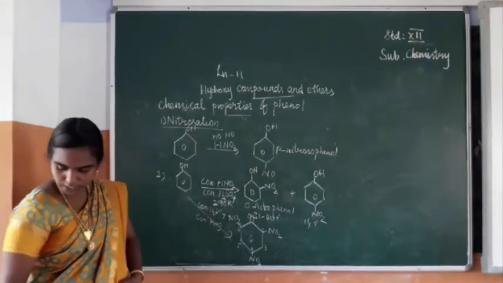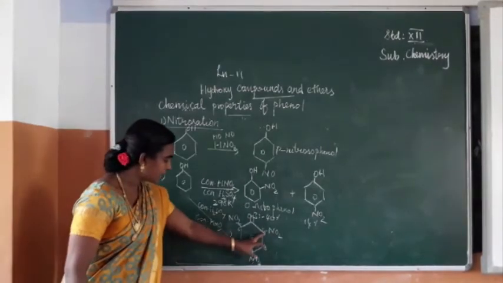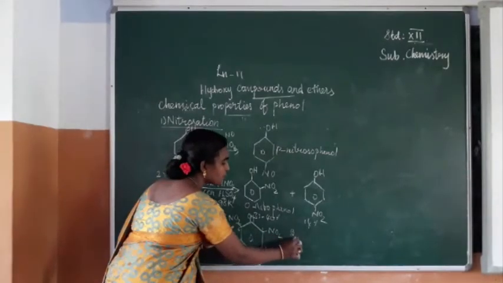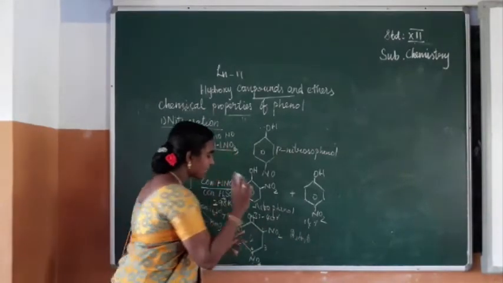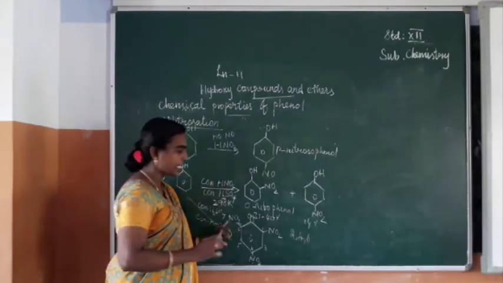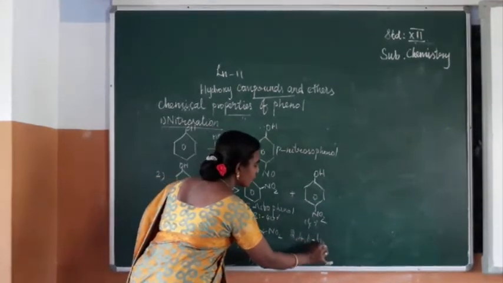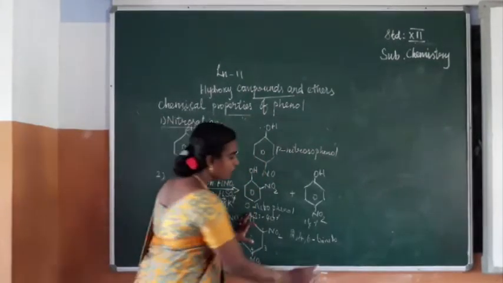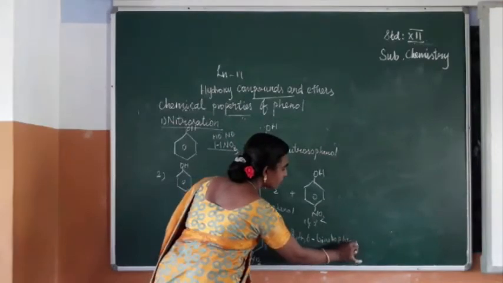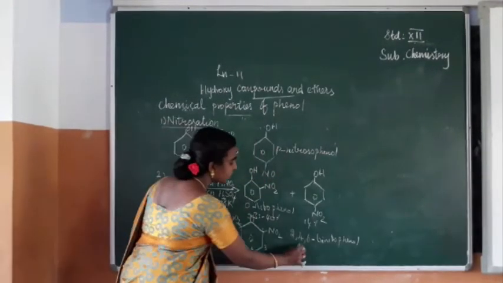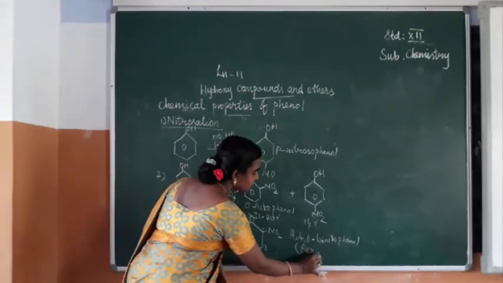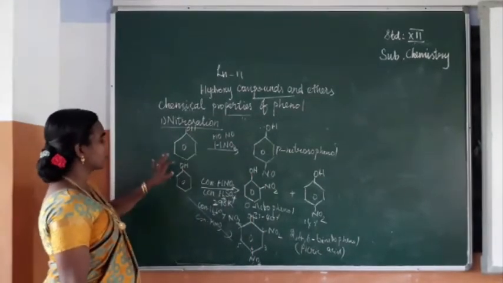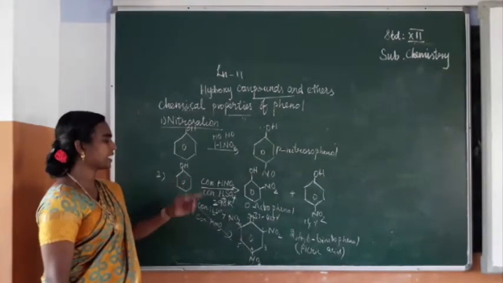In which positions is the NO2 group there? In the second, fourth and sixth positions. So we can write the name 2,4,6. How many NO2 groups are there? 3, so it is trinitro. The parent compound is phenol, so 2,4,6-trinitrophenol, otherwise called picric acid. Is it clear? So this is the product we can expect on nitration.